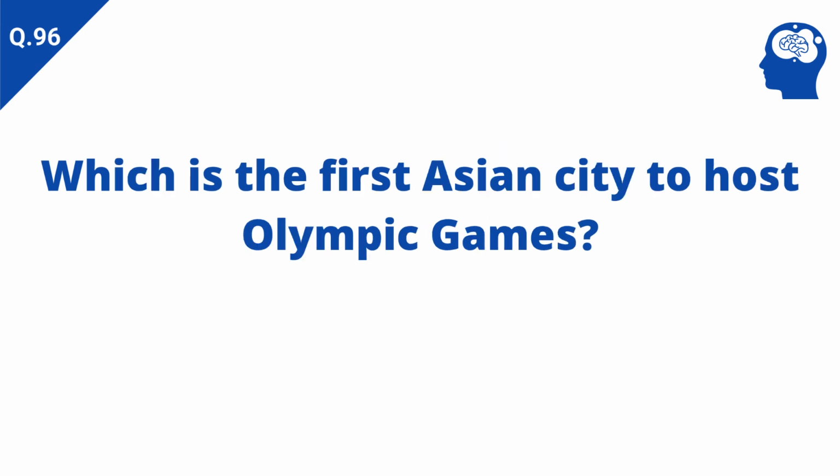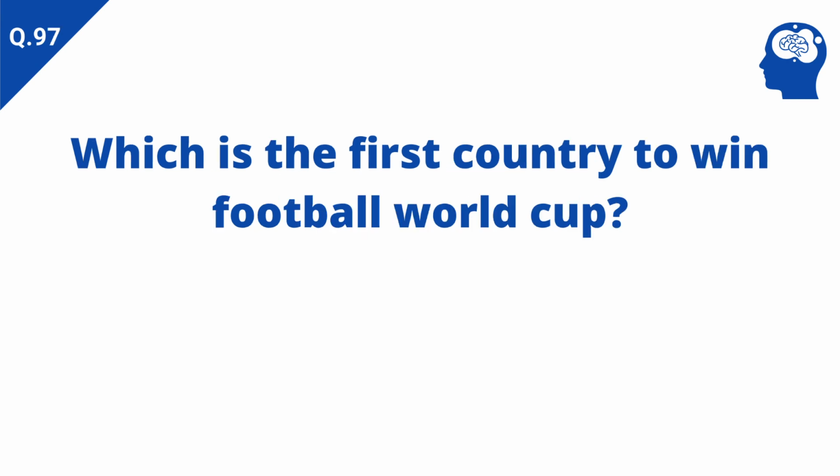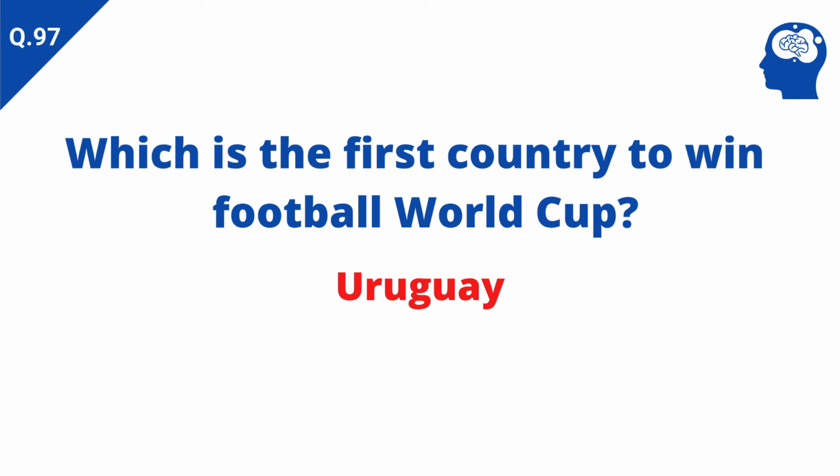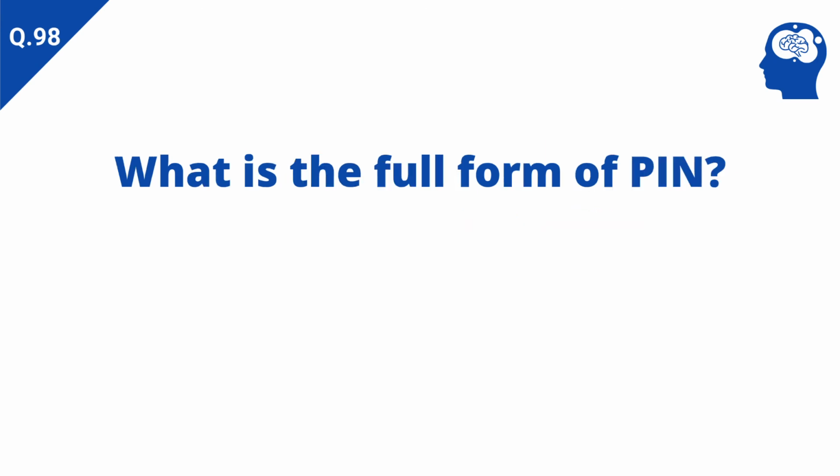Which is the first Asian city to host Olympic Games? Answer: Tokyo. Which is the first country to win Football World Cup? Answer: Uruguay. What is the full form of PIN?